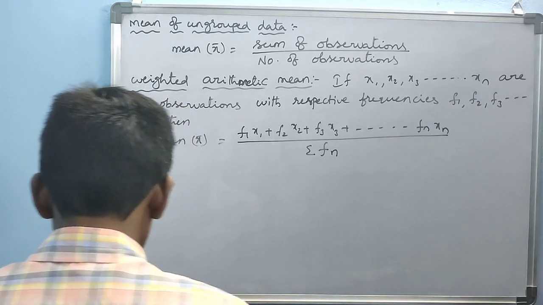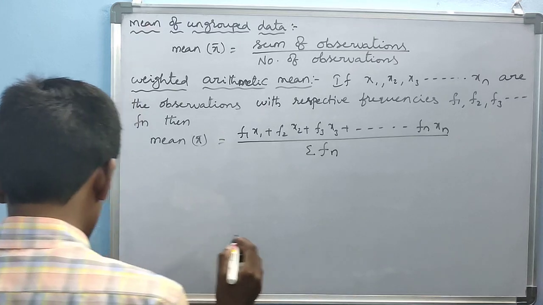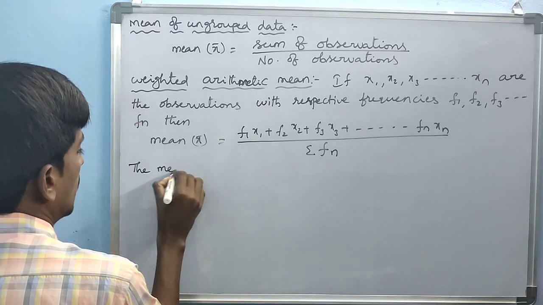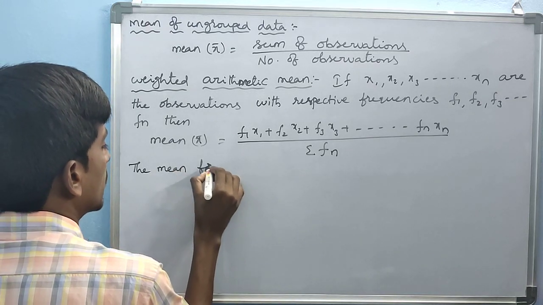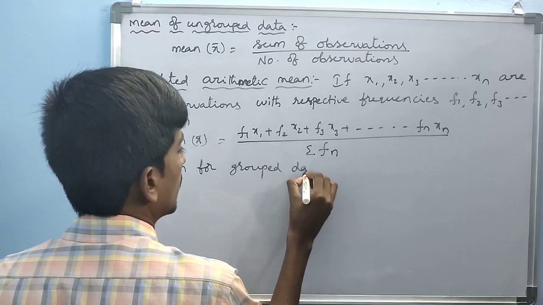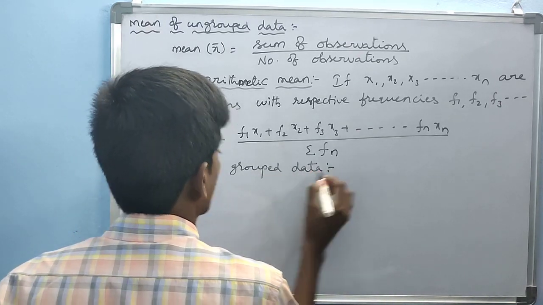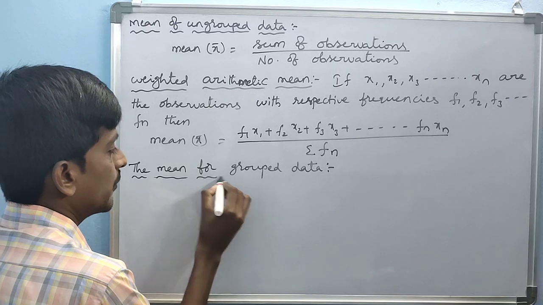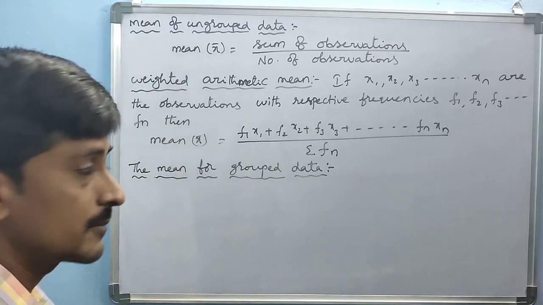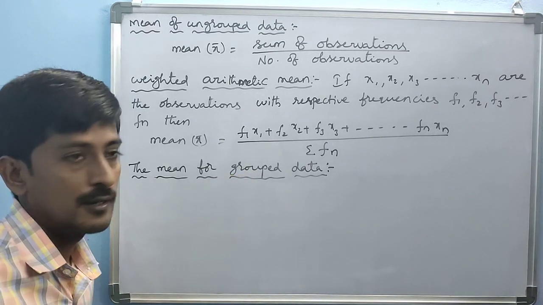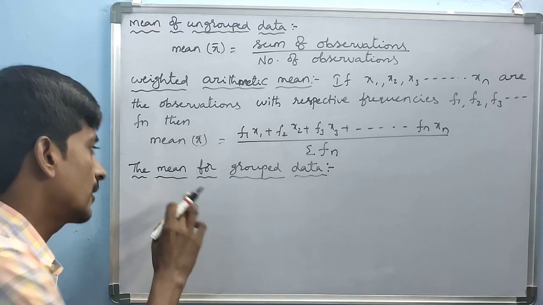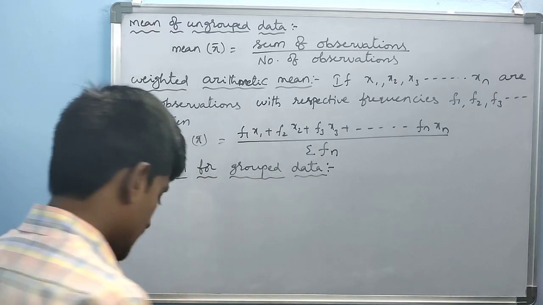Okay, the next one is the mean for grouped data. This is very important from our examination point of view. 4 marks sums come from this mean, median and mode for grouped data.